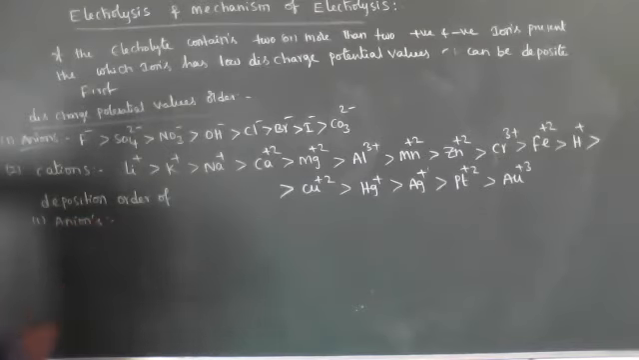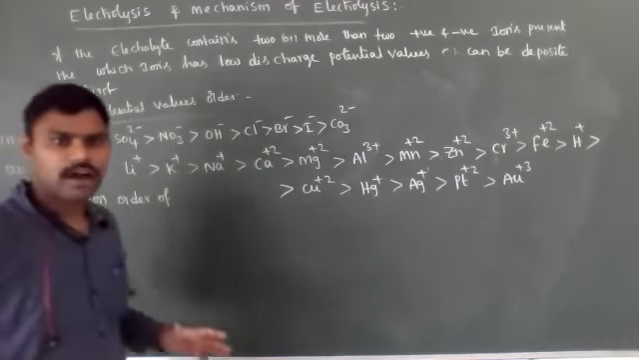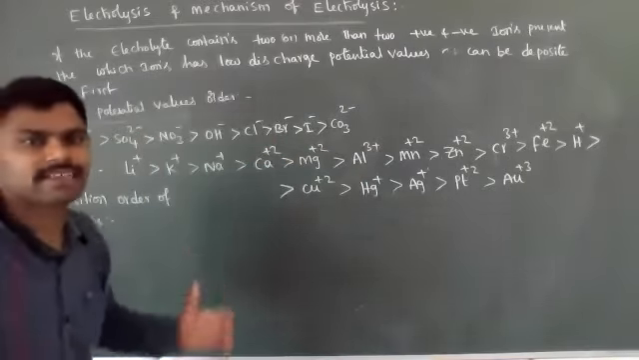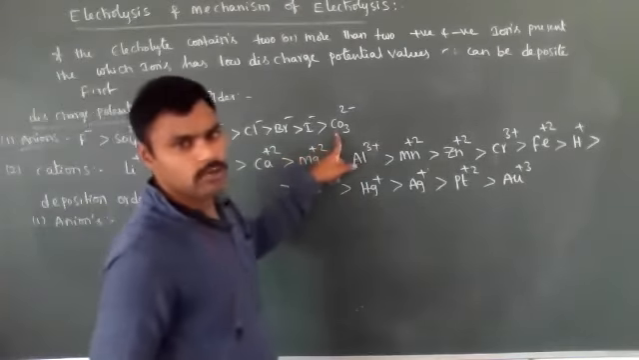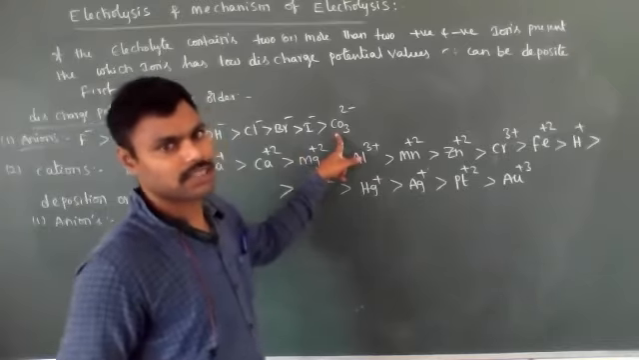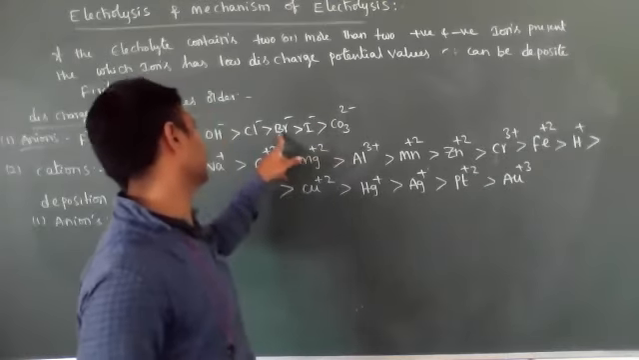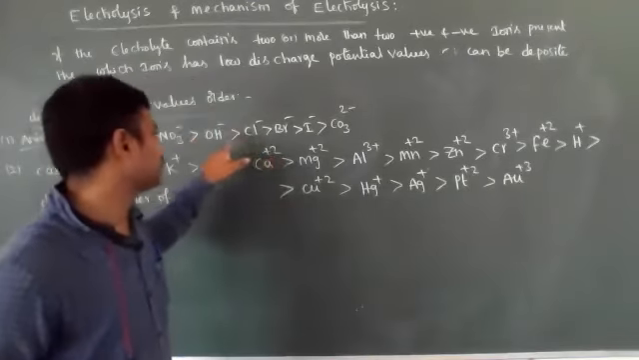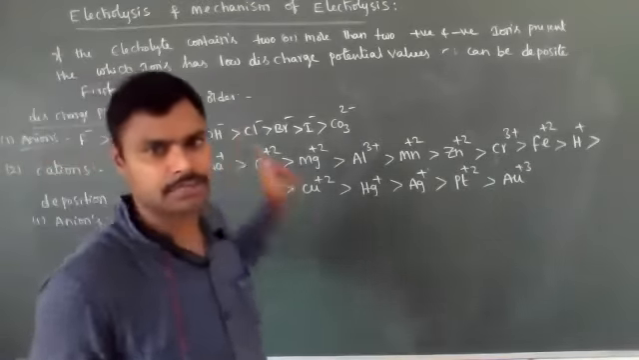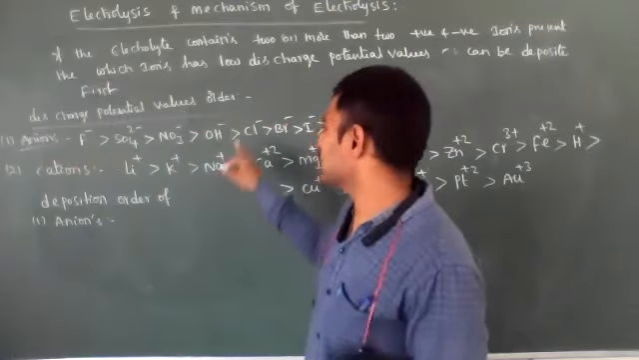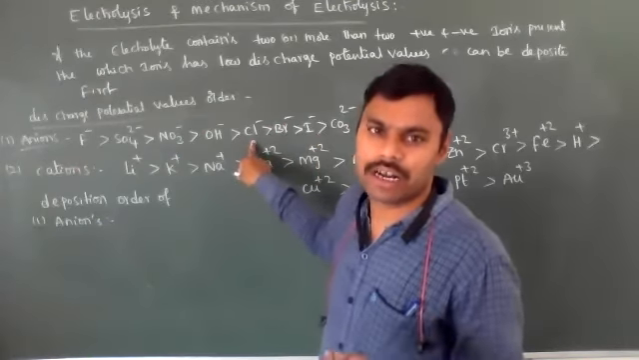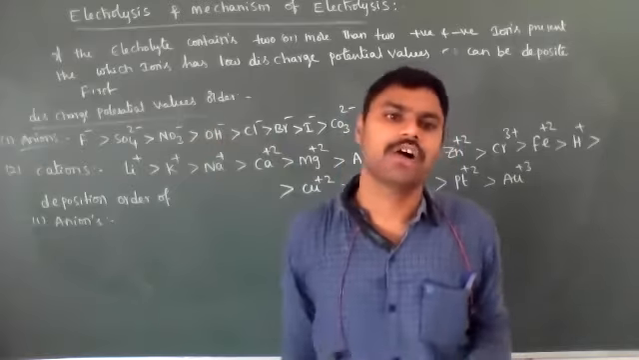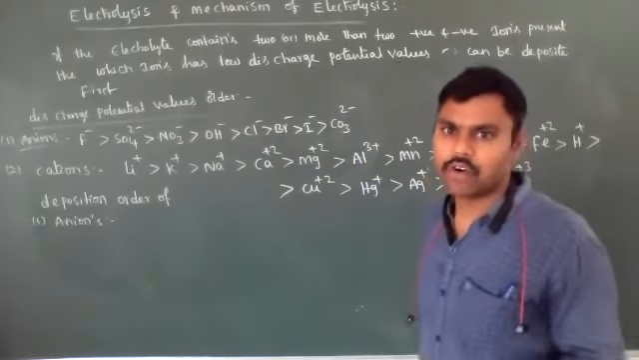If discharge potential values are more, then the deposition order will be very less. The deposition of negative ions or positive ions is very less. So CO3 2 minus can be deposited very fast when compared with I minus, when compared with Br minus, when compared with Cl minus. For example, in an electrolytic cell, they contain OH minus ions and Cl minus ions. Both are present at the anode. Then the Cl minus ions can be deposited very fast. Then it can undergo oxidation, liberate Cl2 gas, when compared with the OH minus ions.